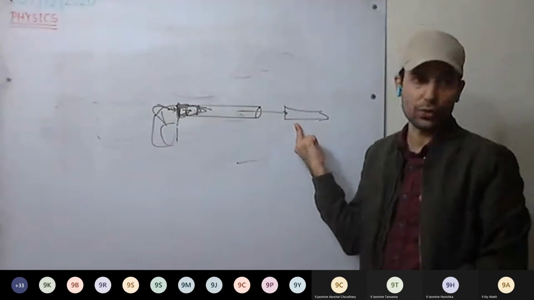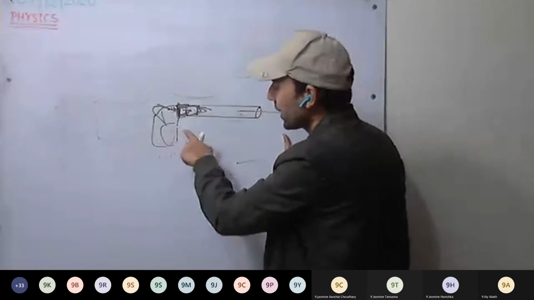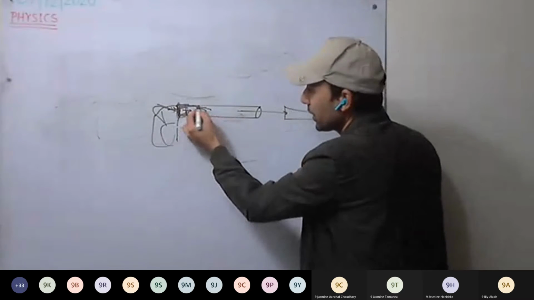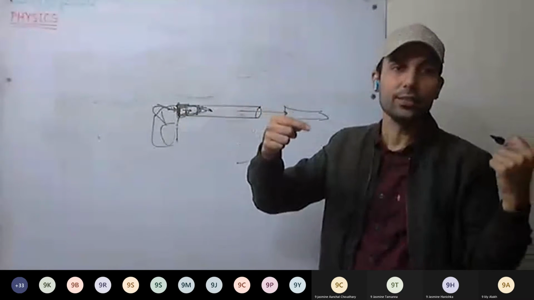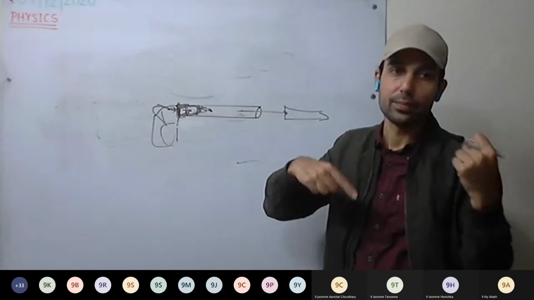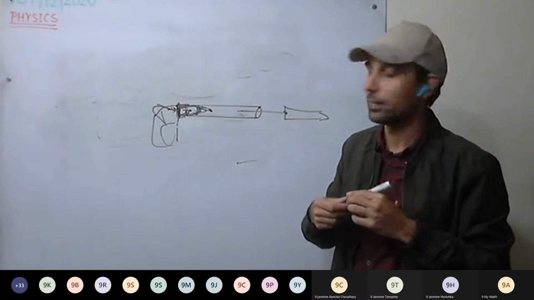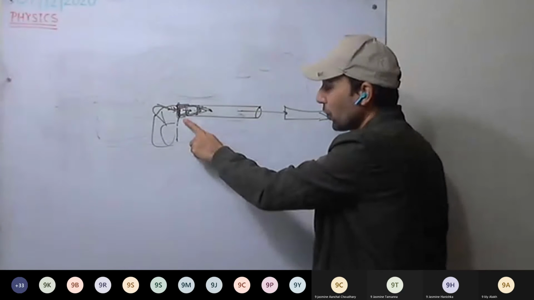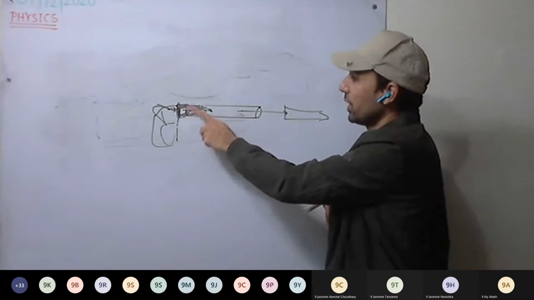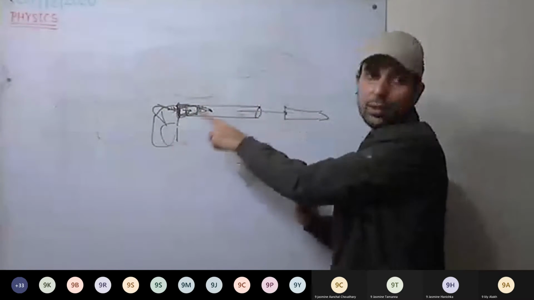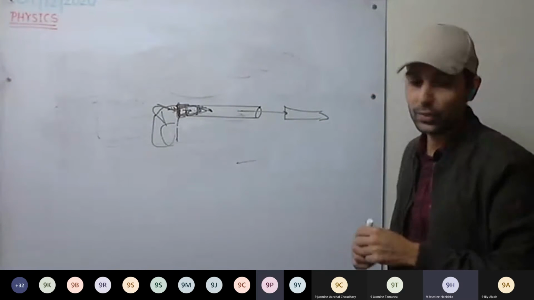So this is our action force. And the reaction force? As the bullet is pushed in the forward direction, this bullet will force the gun to recoil in the backward direction. It will be pushed backward. So the action force is the gun on the bullet. The reaction force is the bullet on the gun. Sir, understood. Okay.